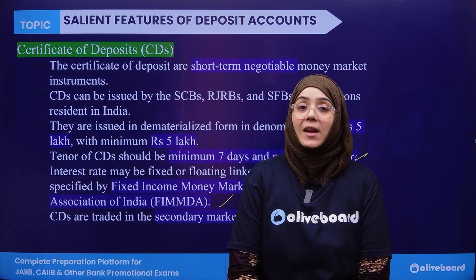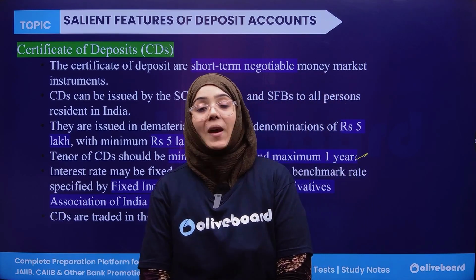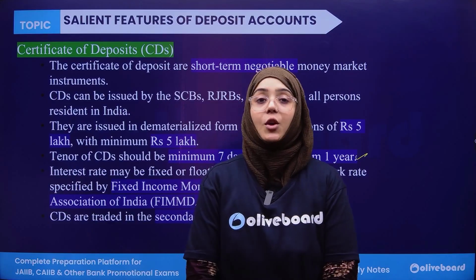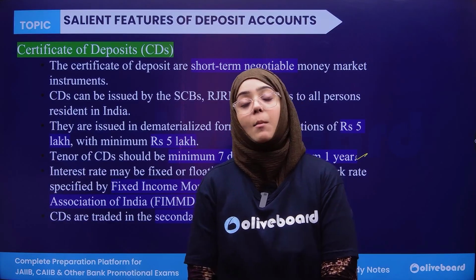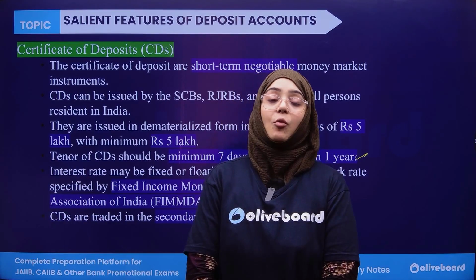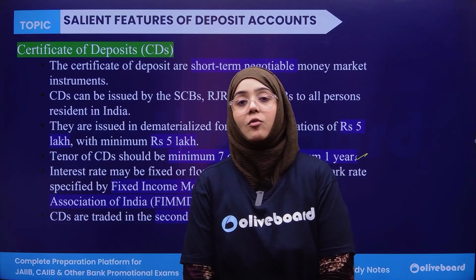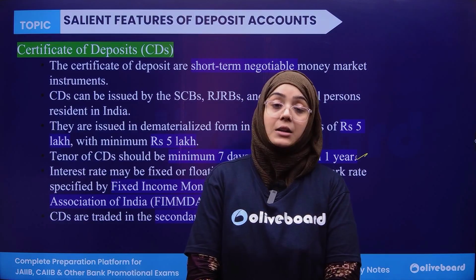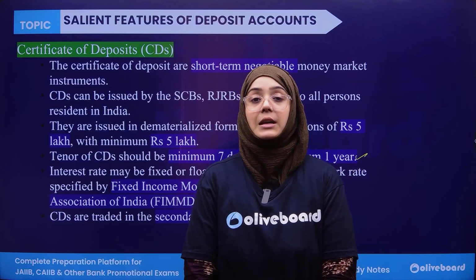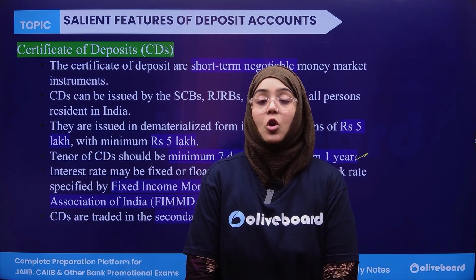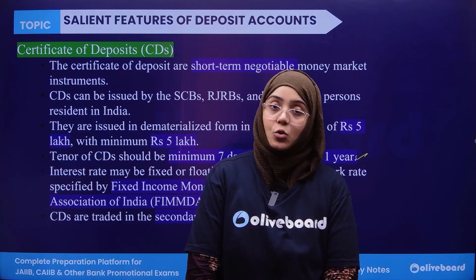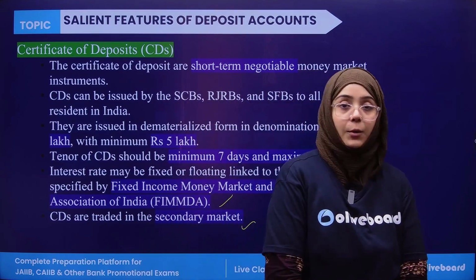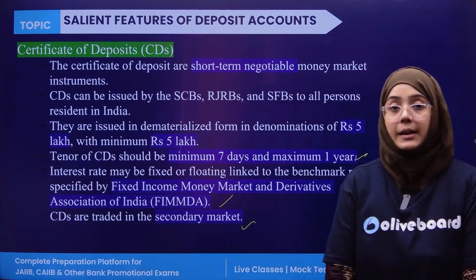So banks are issuing you the certificate of deposit. You can invest in this certificate of deposit with a minimum of 5 lakh in multiples of 5 lakh, and the bank is providing you the interest either fixed or floating, that is decided by FIMDA, and you will obviously get your paid amount or your maturity amount after the maturity, plus you will earn the interest on the same certificate of deposit.